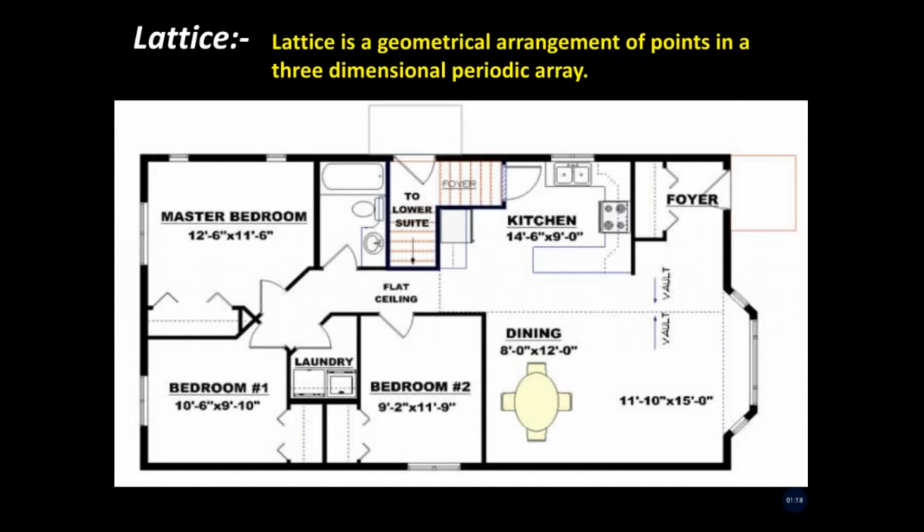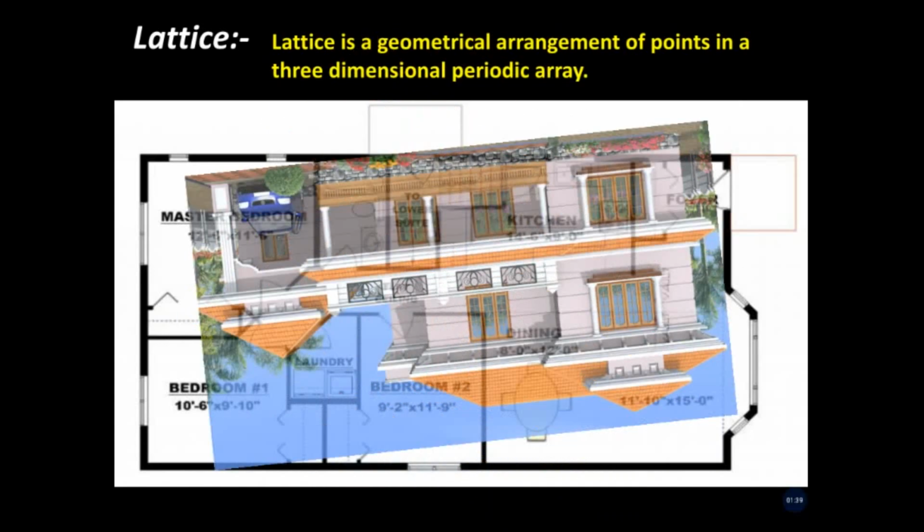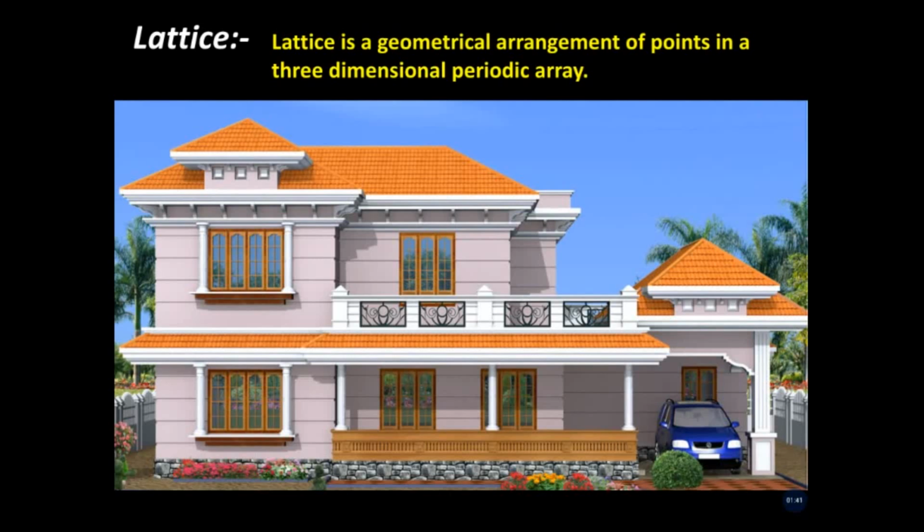Blueprint indicates corners, windows and walls of the house. When we construct the walls and place the windows and doors in their places, the hypothetical structure is converted into a three-dimensional real house.